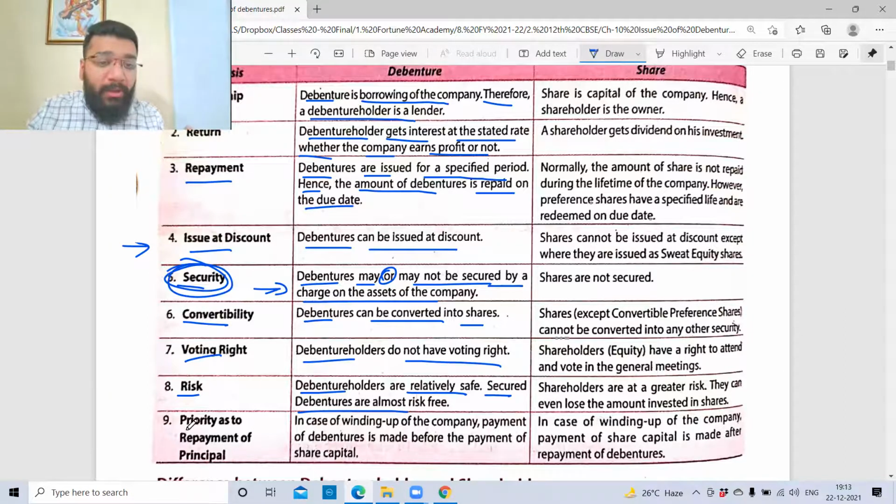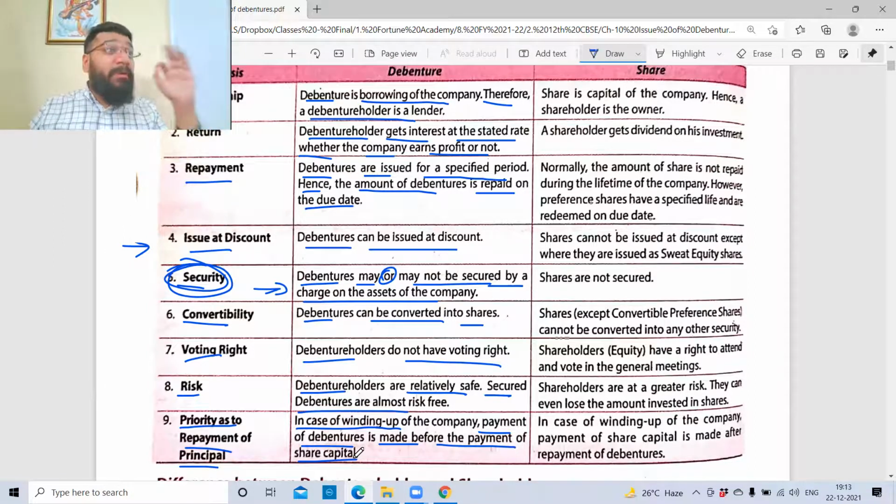Next, last point. Priority as to repayment of principal. In case of winding up of the company, do you understand what is winding up of the company? The complete closure or the shutdown of the company. The payment of the debenture is made before the payment of share capital. So debenture holders are given the first preference before the preference share capital. Even before the preference share capital, the first person to get the money back is the debenture holder. Then the creditors, then preference share capital, then lastly equity share capital. Owners will take the money at the end only.